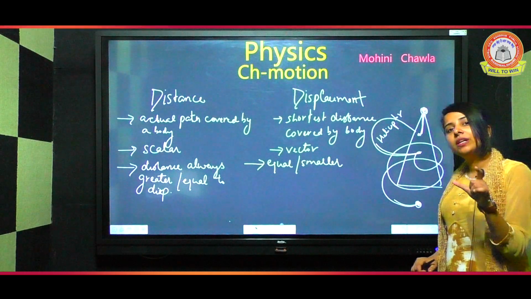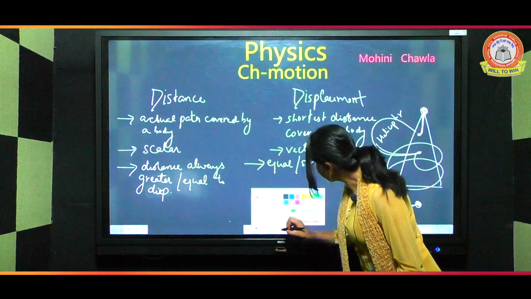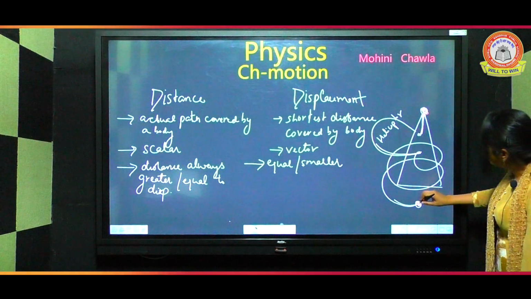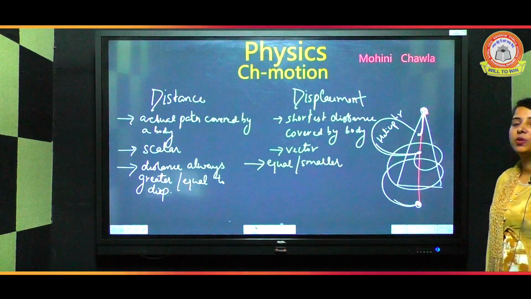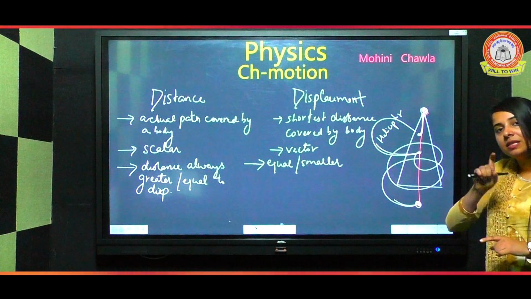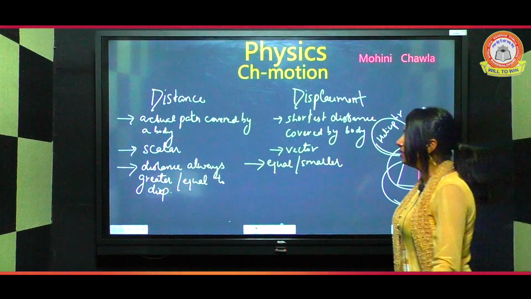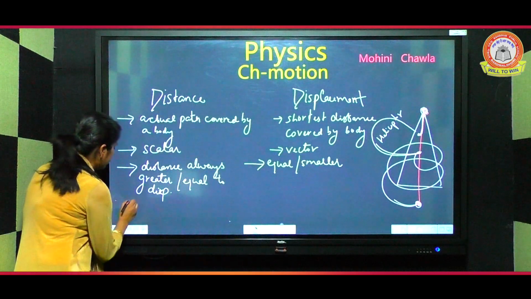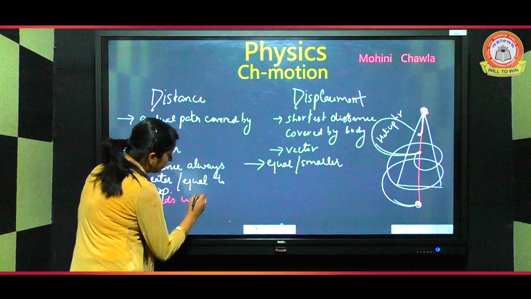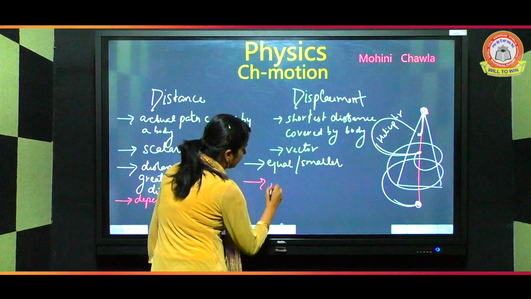But if I need to calculate the displacement, how do I calculate? This is my initial point. This is my final point. The shortest distance traveled, that is known to be the displacement. So from here we can say distance depends upon the shape, but displacement doesn't depend upon the shape.